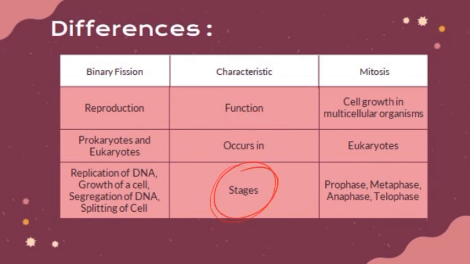The stages of binary fission are replication of DNA, growth of the cell, segregation of DNA, and splitting of the cell. The stages of mitosis are prophase, metaphase, anaphase, and telophase.